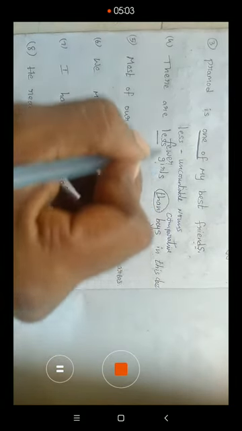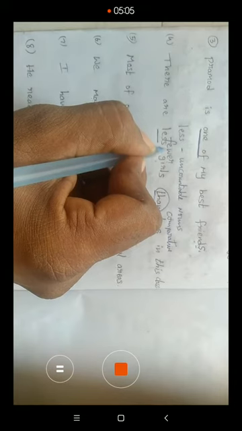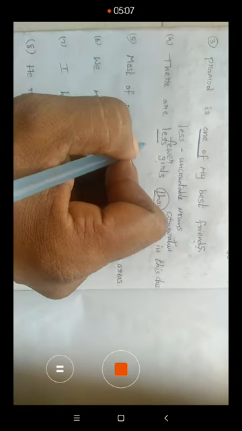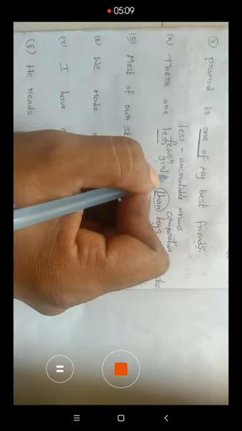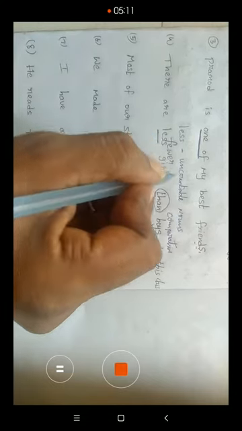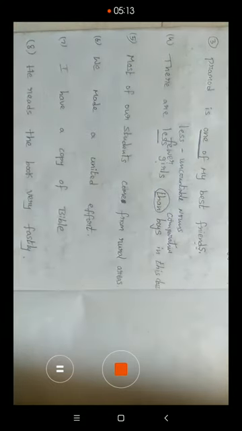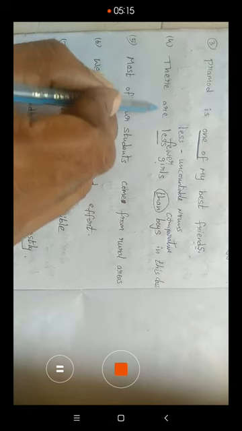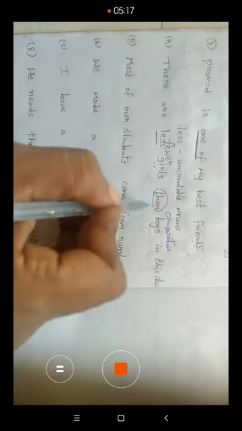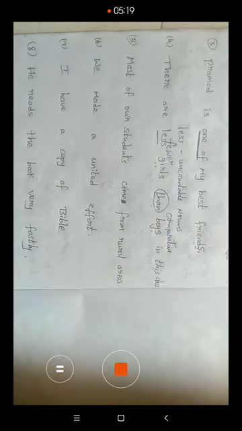Comparative degree lo less ki samanamaina word, the equal word for the less is fewer. Actually fewer is usually with countable nouns, less is usually with uncountable nouns. That's why, there are fewer girls than boys in this class, right?